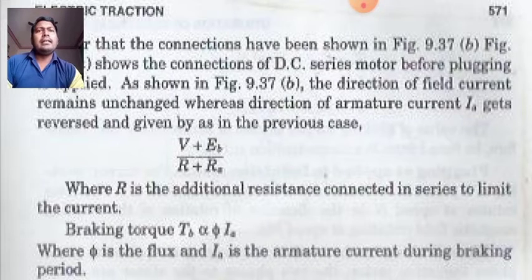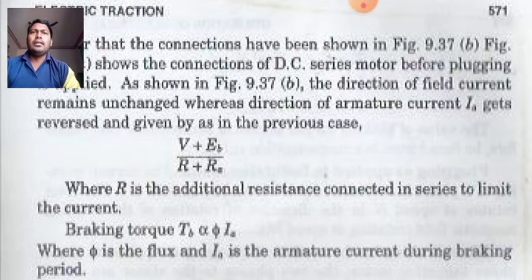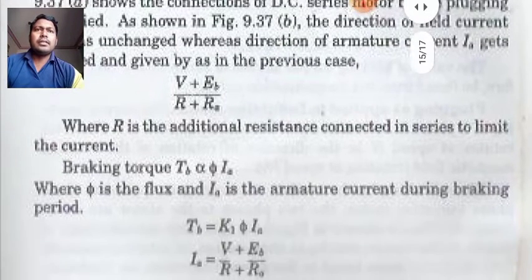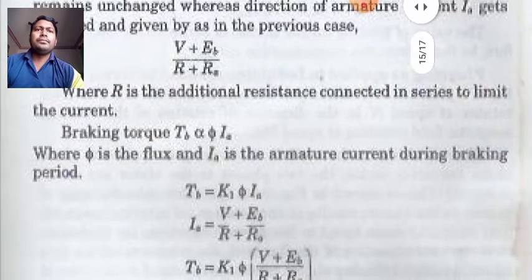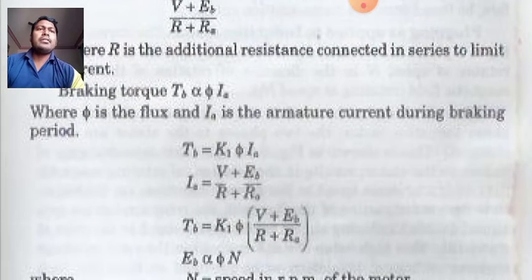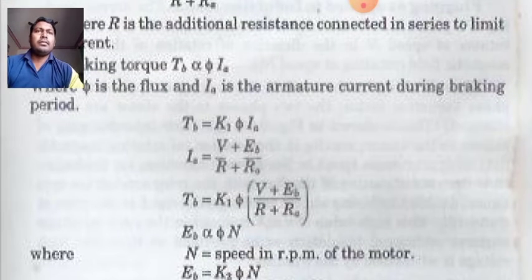and it is given, as in the previous case, by the equation IA equals V plus EB divided by R plus RS, where R is the additional resistance connected in series to limit the current, and TB is proportional to phi into IA, because this is a series motor. So it will be the flux and the armature current during the braking period, or TB, that is the braking torque, is equal to K1 phi into IA.